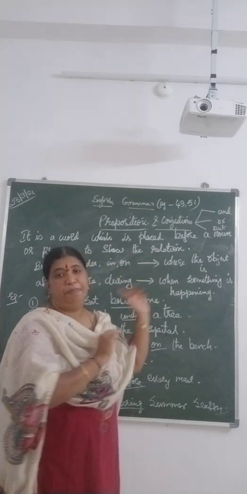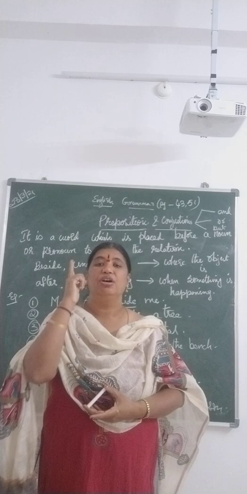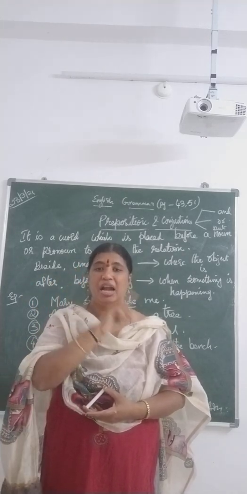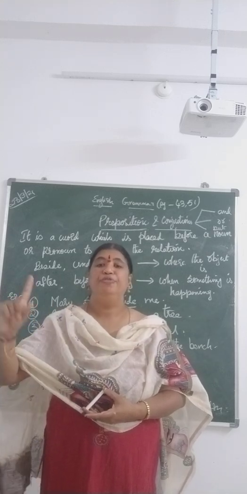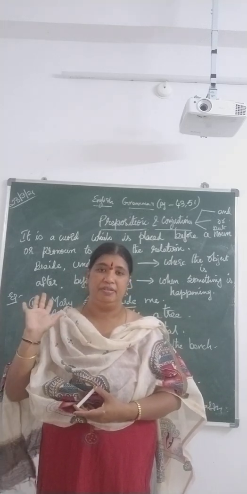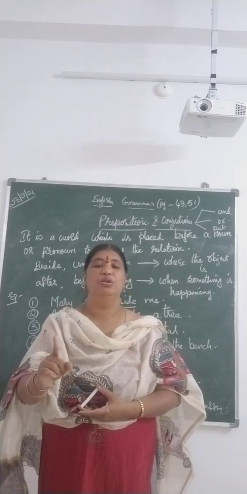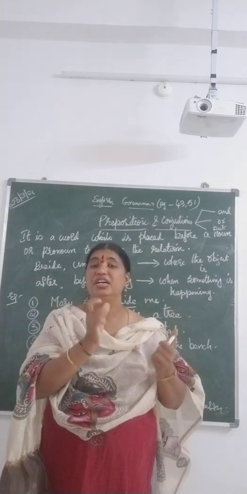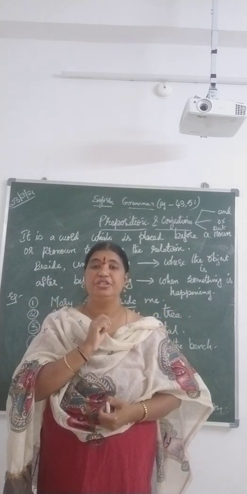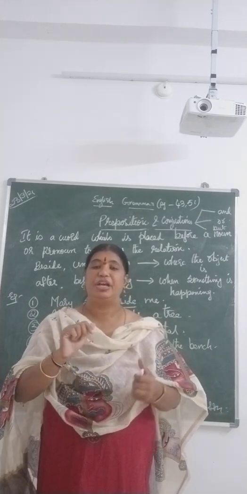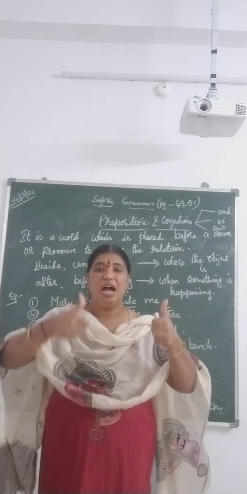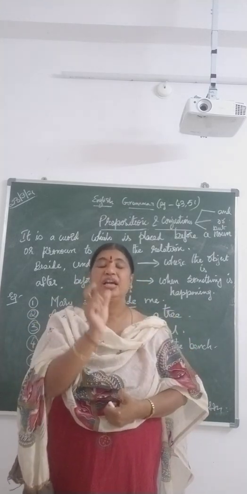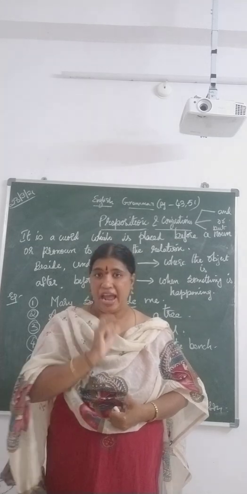Now let us see what all the conjunctions we have. And, or, but. Okay? Very simple. And. Ram and Rahul were playing in the garden. So, here which word is a conjunction, children? And. Very good. Because Ram is a boy, Rahul is a boy. So, you are joining Ram and Rahul by using a conjunction called and.